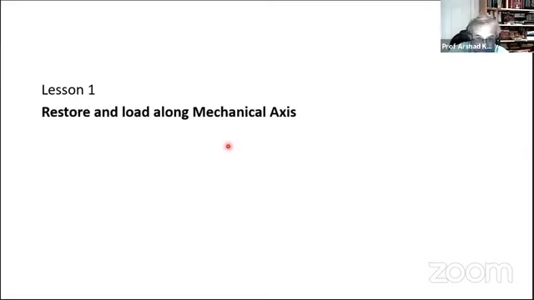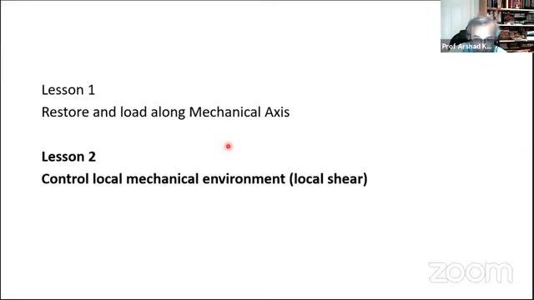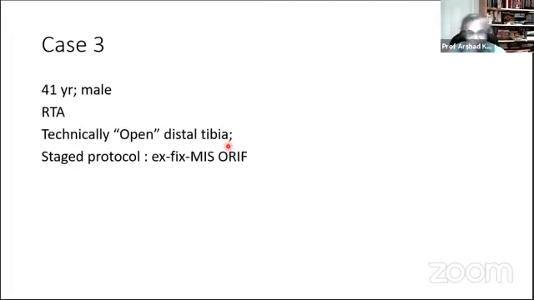So we learned about mechanical axis, but we also learned about local mechanical environment, in particular, local shear in diaphyseal bone. Right. Now let's look at this chap. This young man was involved in a road traffic accident on a motorbike and had an open distal tibia fracture. At the local hospital, he underwent a staged protocol,